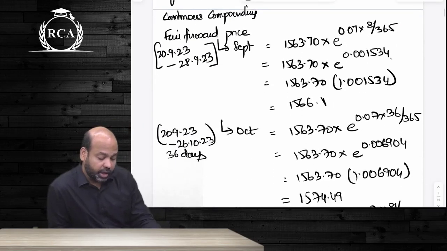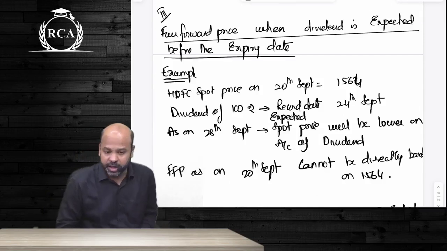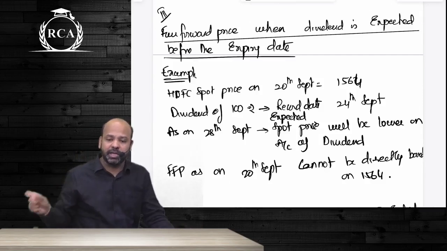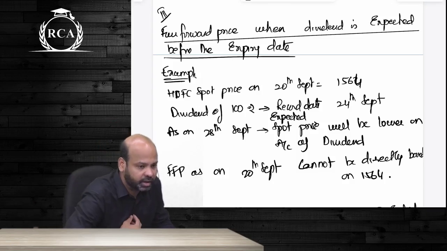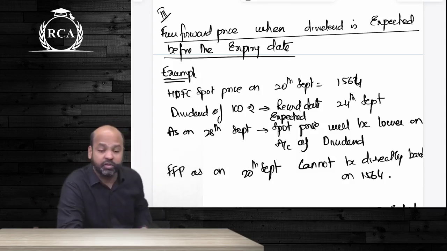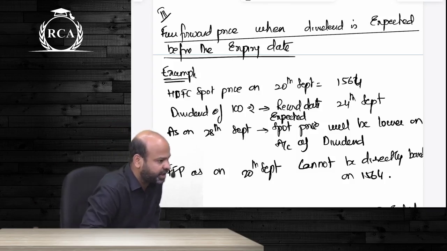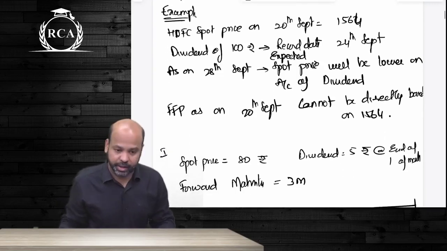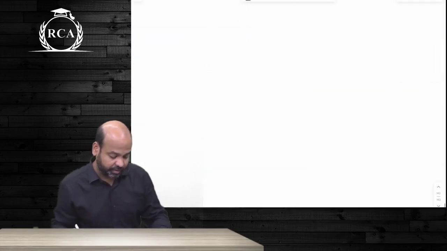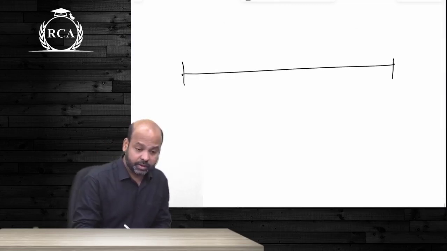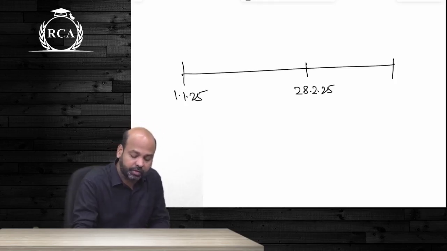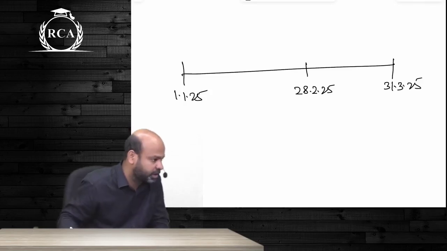If the underlying security results in dividend income, I told you whenever a company declares dividend, the price of the security in the market is going to reduce to the extent of the dividend declared. Because the price of the security is going to reduce, we are supposed to adjust this dividend income from the spot price. But dividend income may not be declared today. Let us say today's date is 1st of Jan 2025, and the dividend of a company is expected on 28th of Feb 2025, and the forward contract is expiring on 31st of March.